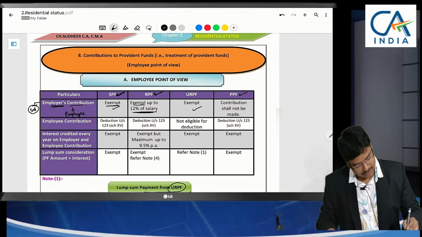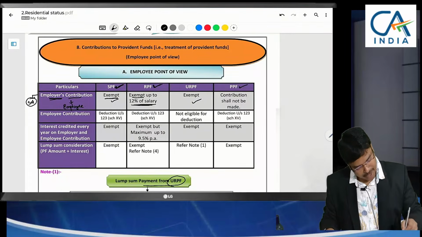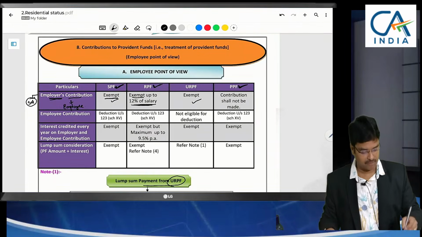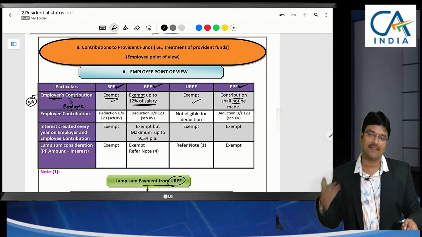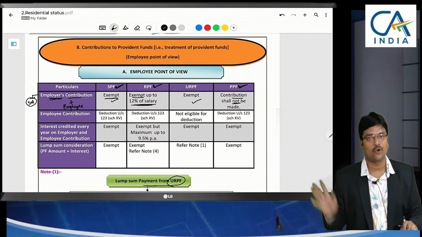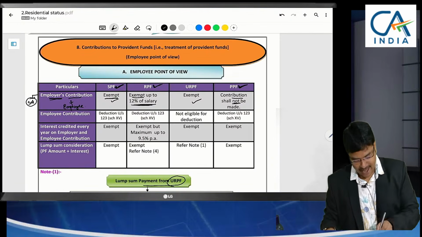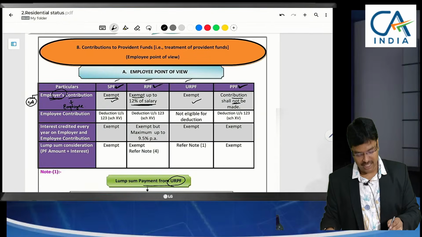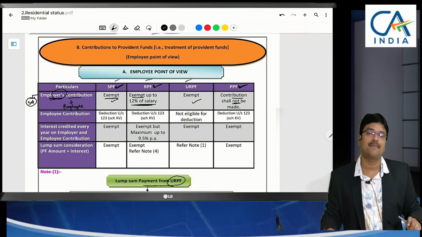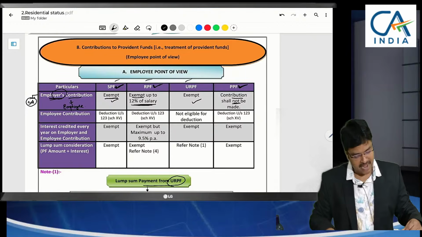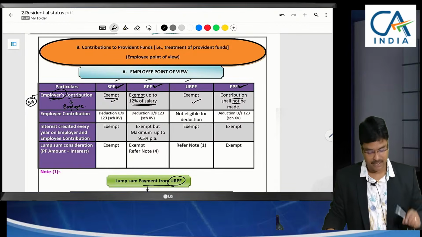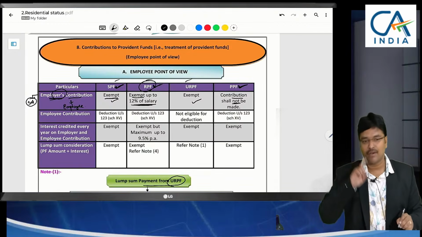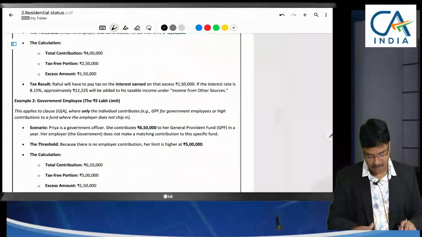Coming to the fourth one, employer's contribution to public provident fund. He will not contribute. In public provident fund, we have to contribute on our own. No one else will contribute. In case of employment, in any of the other three, the employer will contribute. Employer's contribution towards SPF is fully exempted, RPF is exempted up to 12%, and URPF is also exempted. Sir, here for RPF there is one more additional rule. Since the topic has come, let me have a discussion.